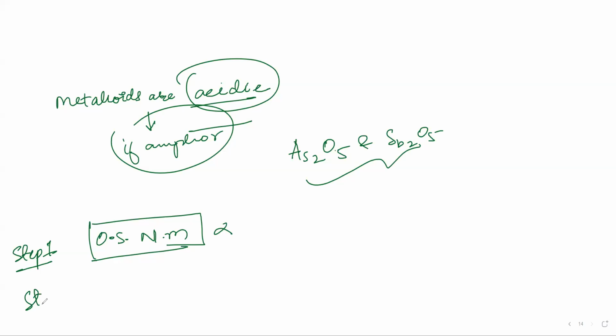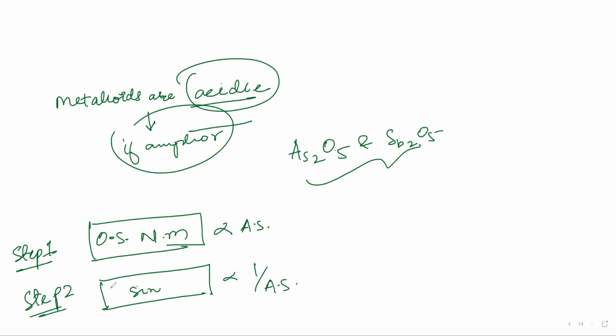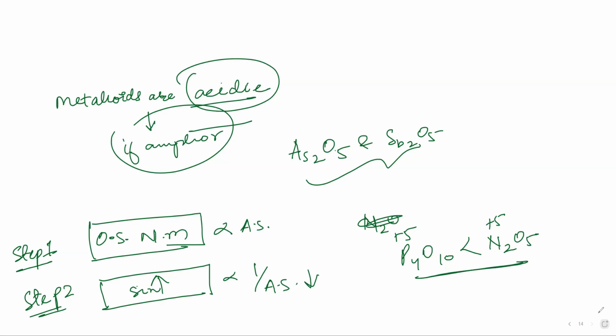Now if the oxidation state is the same, step 2 will be the size of the non-metal. Is size directly proportional or inversely proportional? Inversely proportional to acidic strength. That means if size increases, acidic strength decreases, and we saw that in P4O10 and N2O5. In this +5 oxidation state, nitrogen was more acidic.